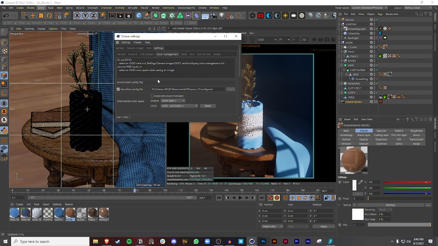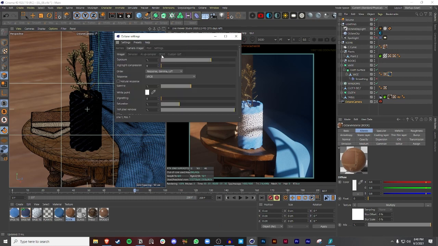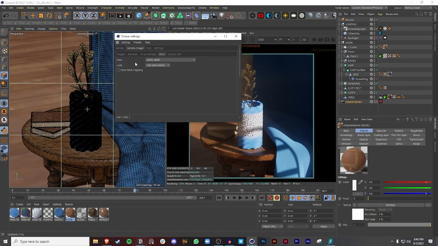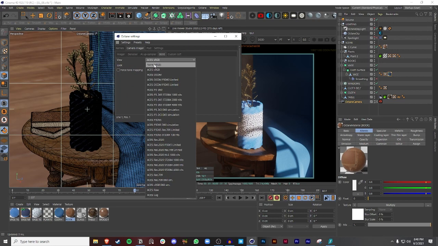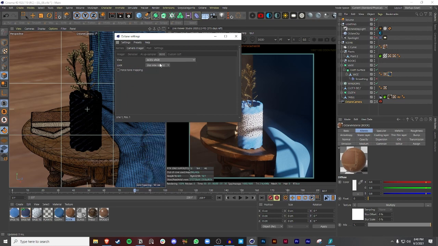Once you do that, we're going to go to Camera Imager, and then we're going to go to OCIO. Over here, it would be something different like none sRGB. What we're going to do is change it to ACES sRGB. And I'm not really going to mess with anything over here.